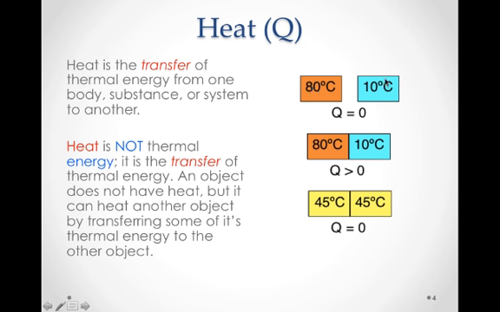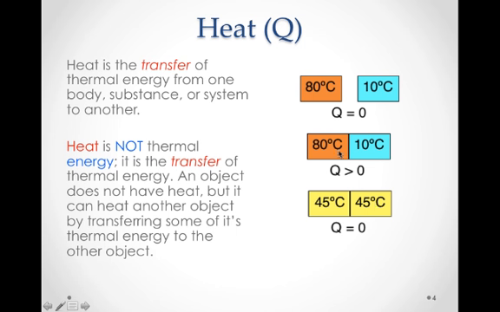And this object has a lower temperature. And there is no heat in this system right now. They're isolated from one another thermally, and so there would be no heat. If they come in contact, the warmer object would transfer thermal kinetic energy to the cooler object, and so heat would flow. That flow of thermal energy from the hotter to the cooler is called heat. And so we would have heat going from the 80 degrees Celsius to the 10 degrees Celsius object here, and we'd have some heat.